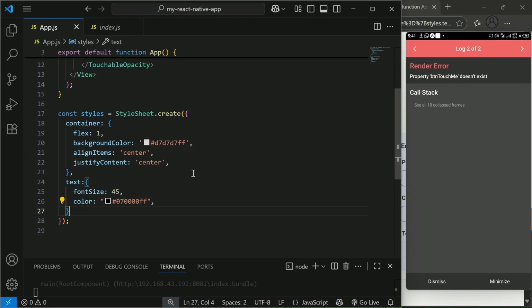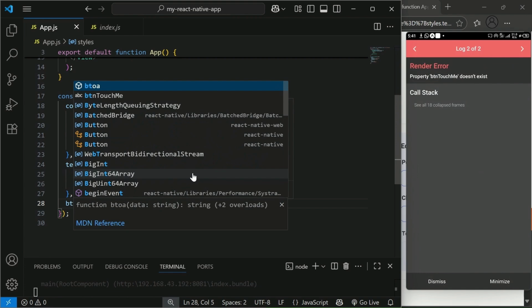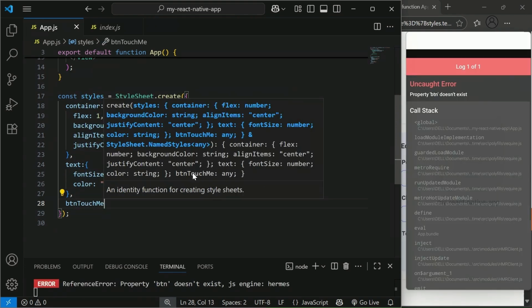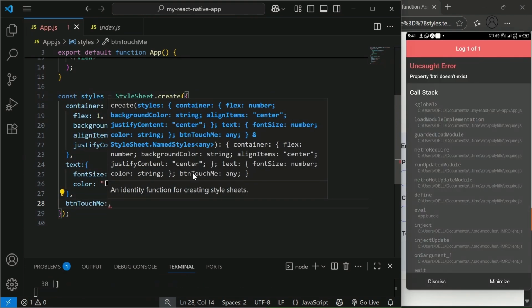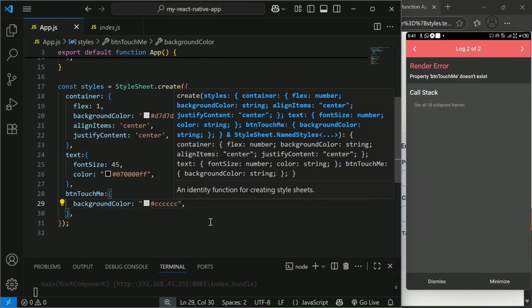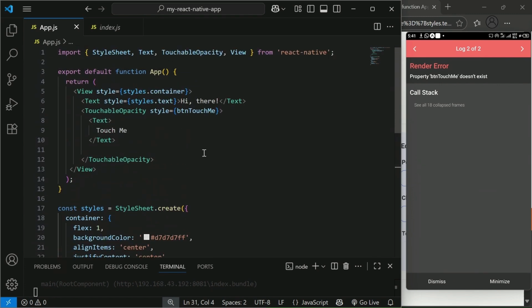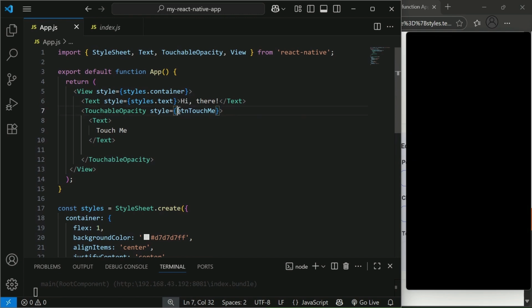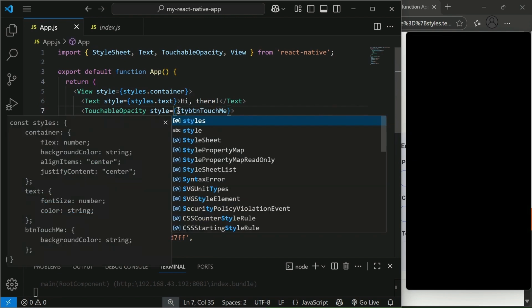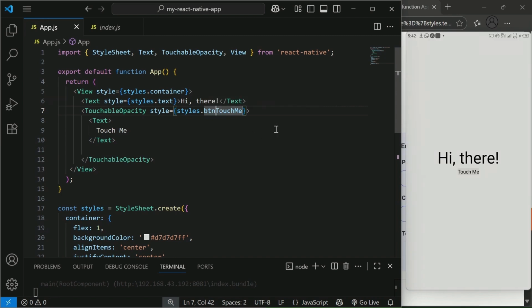So I'll now say BTN touch me, then create the style. So I'll now give it a background color. See that it looks very much like CSS. So I'll give it a certain background color. Now it's having an issue. The problem is that it needs to be style. We need to have styles.btnTouchMe here. So that was a mistake. Okay, so then this practically links that to the style at the bottom here. So you can see the touch me underneath the hide there. So all right, so then we can give any text on it.